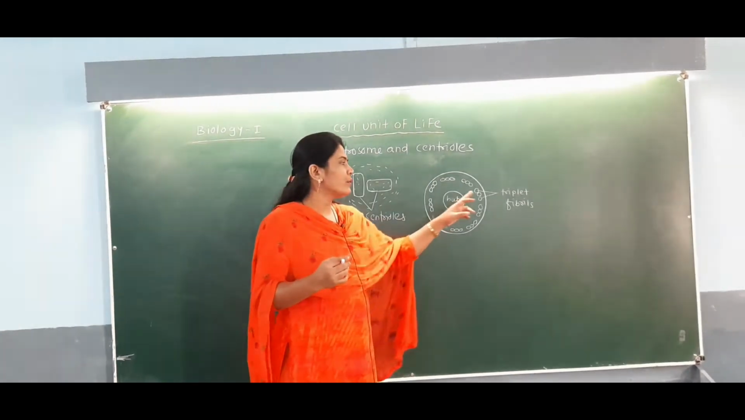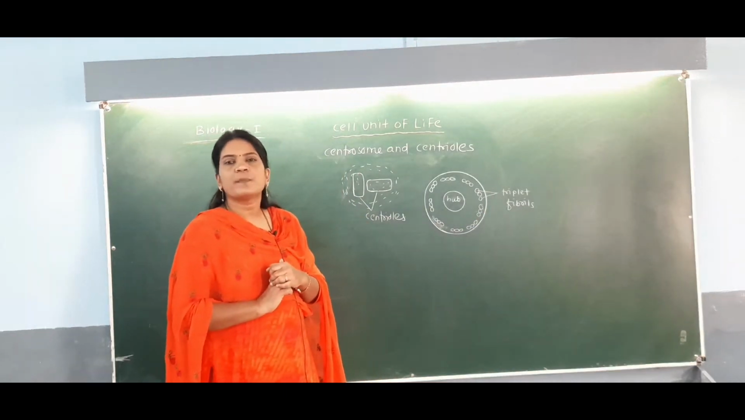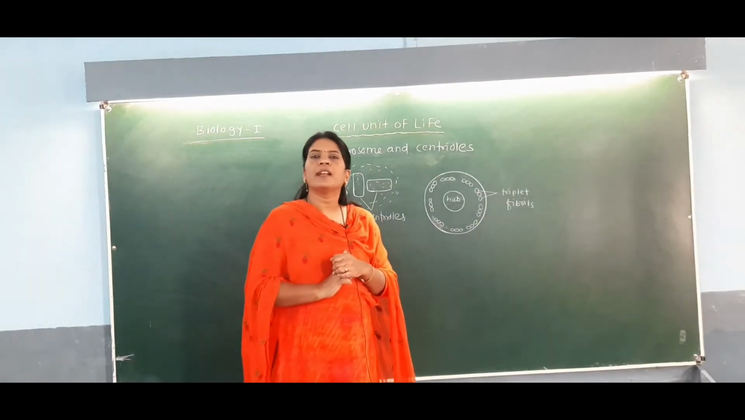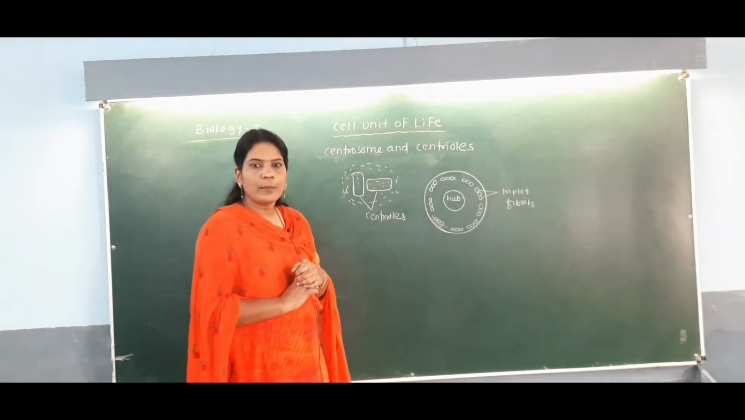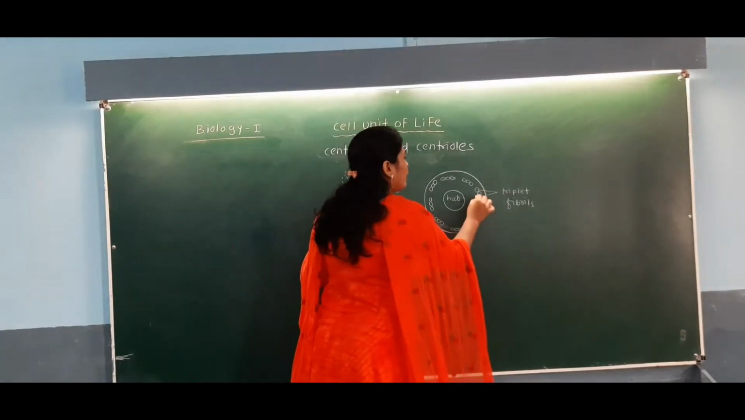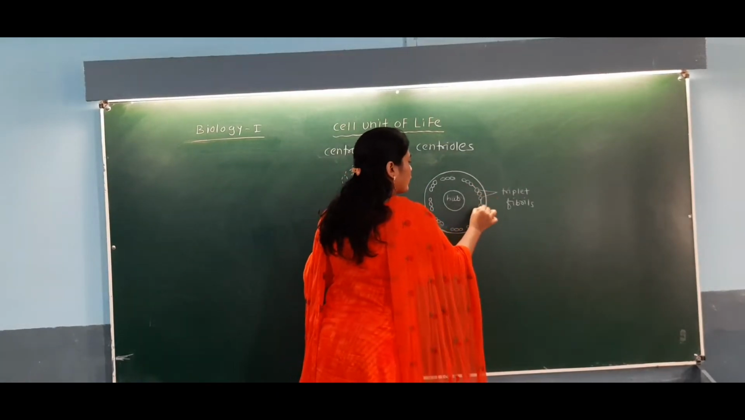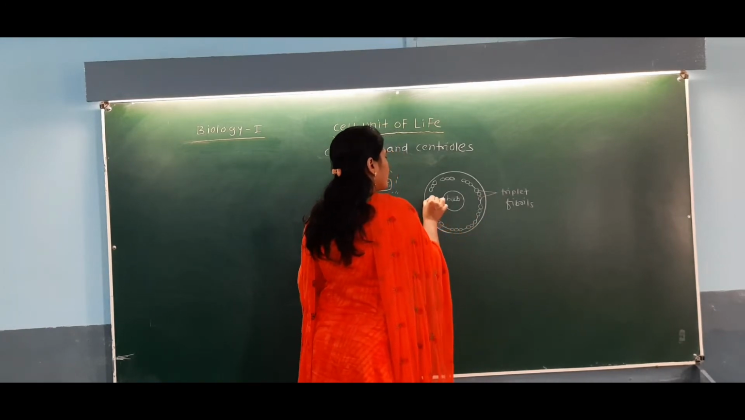These fibrils, which are in the form of triplets, are made up of a special protein, and the name of that protein is called tubulin protein. So here, tubulin protein makes these fibrils. These triplet fibrils are interconnected to each other.